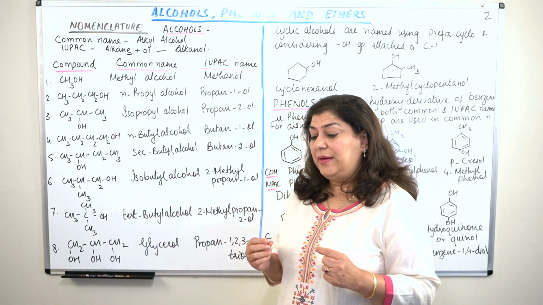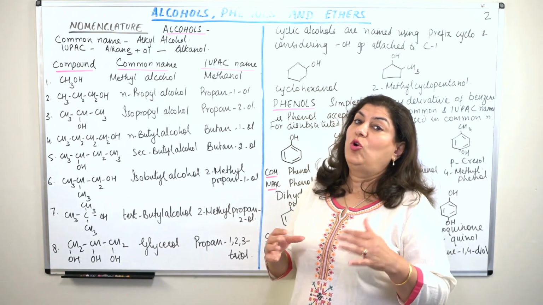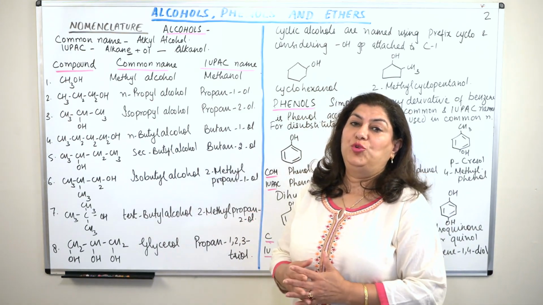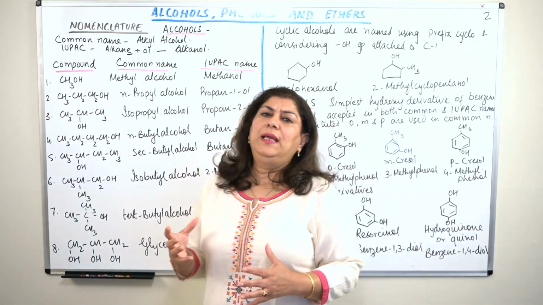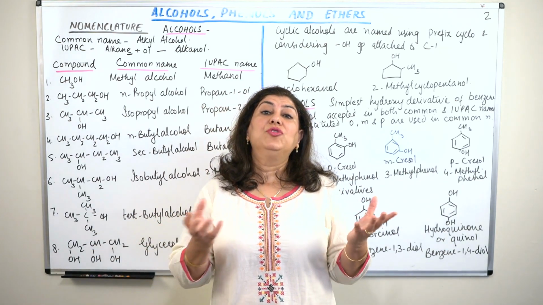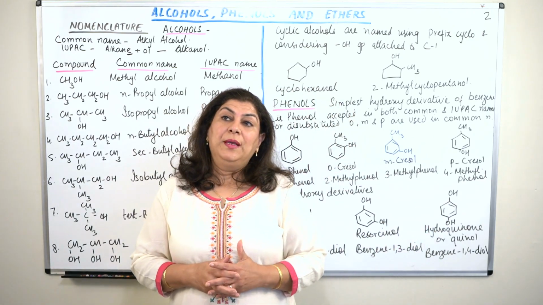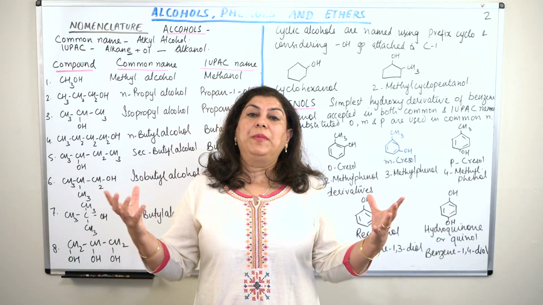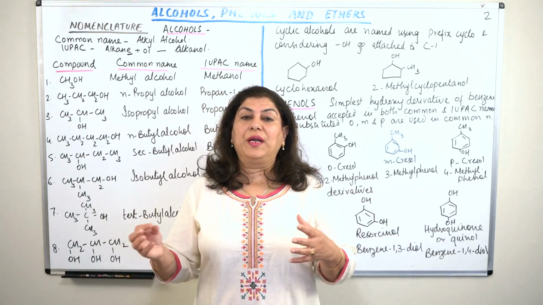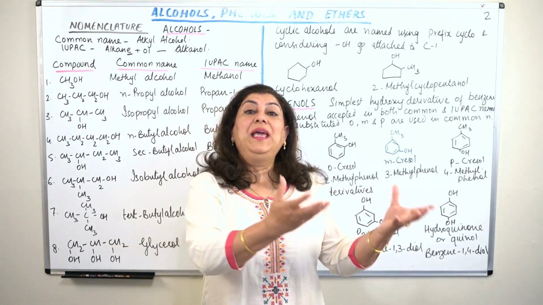As I told you, there are two ways of naming a compound. One is the common name and the other is the IUPAC name. The common name may be local to a place. It may be a name according to the language of the people of that area. Because every substance, every chemical, whether organic or inorganic, we all name that substance. There is some name that we give to it.